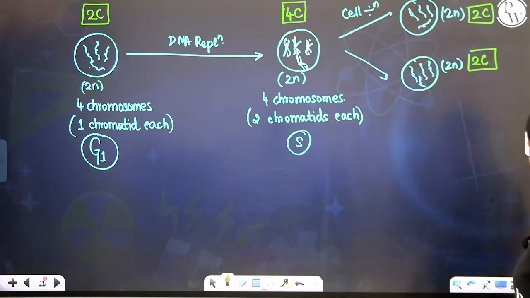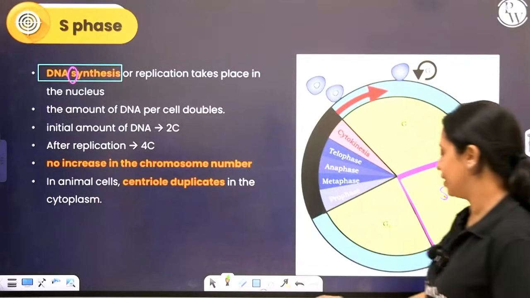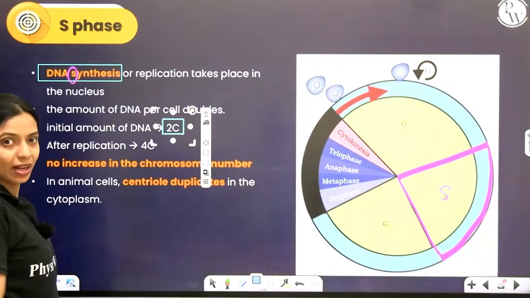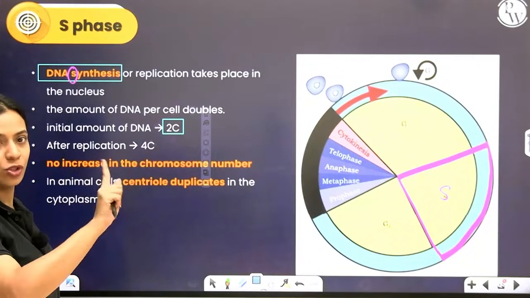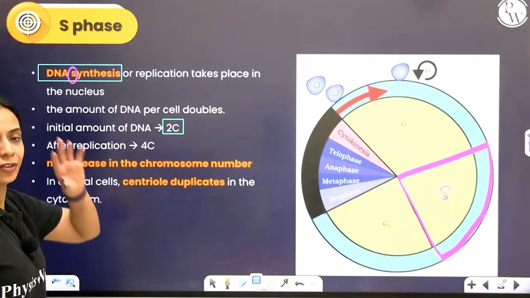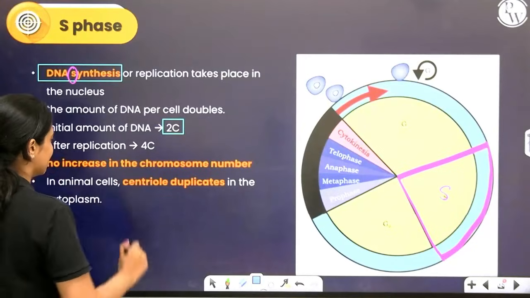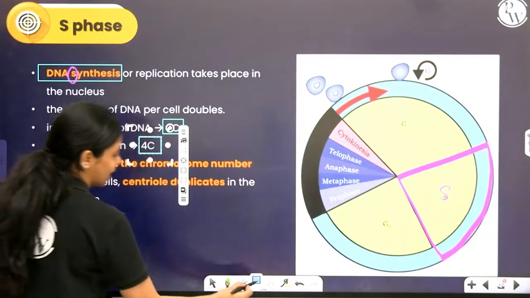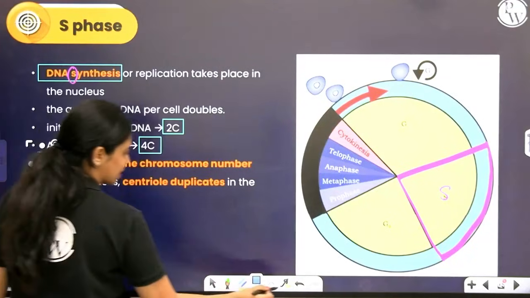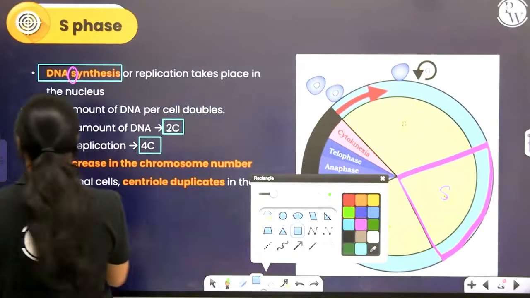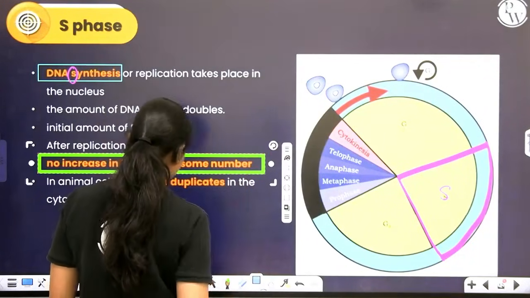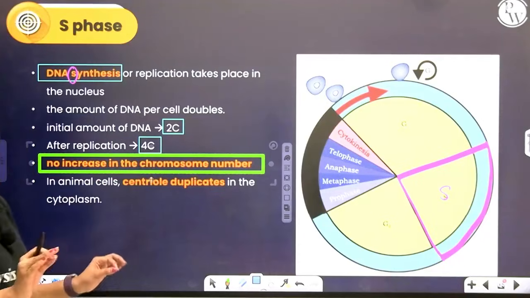Okay? So when replication happens, the initial amount of DNA is denoted as 2C. After replication, after the chromosome makes an extra copy, an extra chromatid is formed. After the DNA content doubles, we call it 4C condition. Remember very, very clearly, there is no increase in the chromosome number. Okay? Chromosome number will not increase.